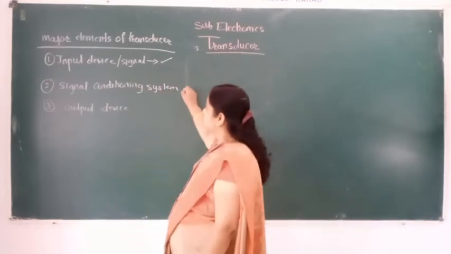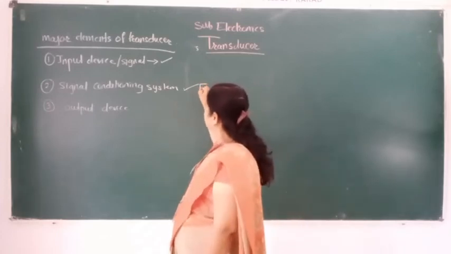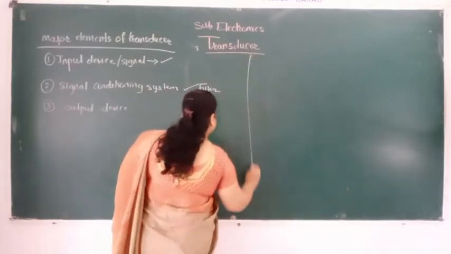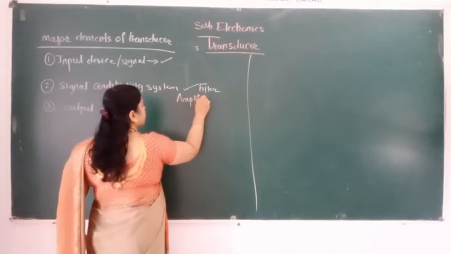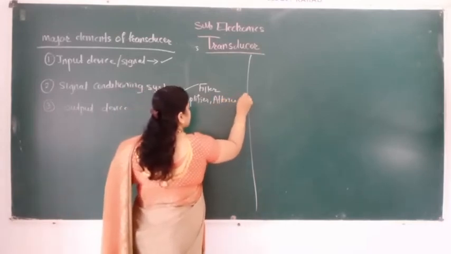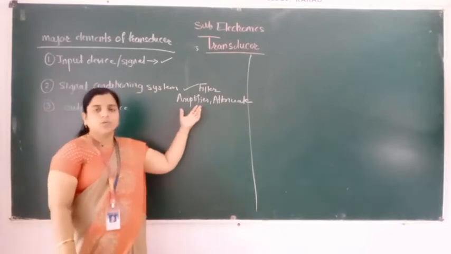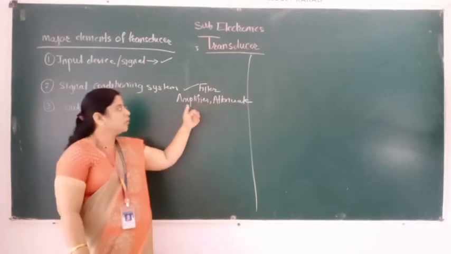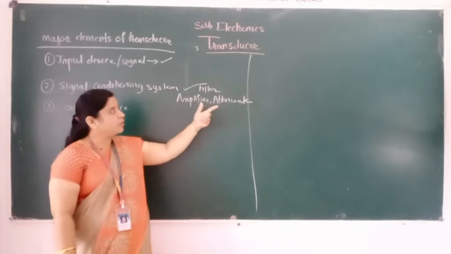And what happens in the signal conditioning system? Here signals are filtered, amplified, and attenuated. You are familiar with these words. What is a filter? What is an amplifier? What is an attenuator? We know these things.